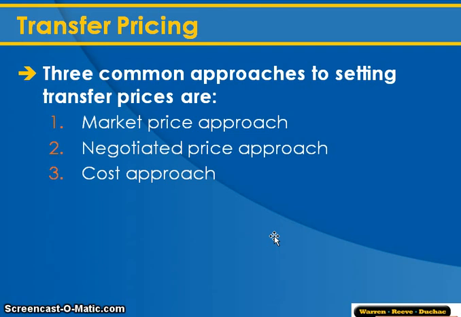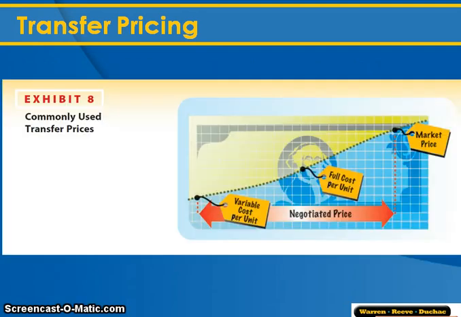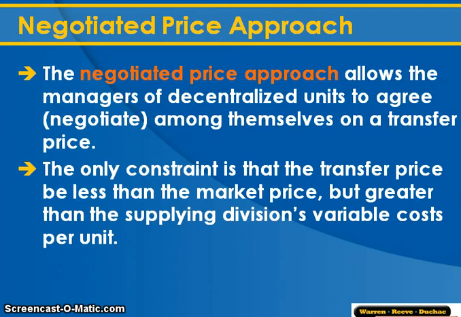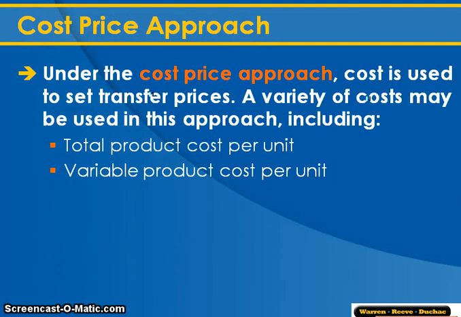So these are things you have to consider when you're looking at the company as a whole. You're looking at all of the businesses together. The cost approach might be better for company B, but worse for company A. So you have to think about these things when you're looking at the results of how a company is doing, or how a division is doing. Okay, so there you go. You've got a visual of what I was talking about there, and these are all things that I just talked about.